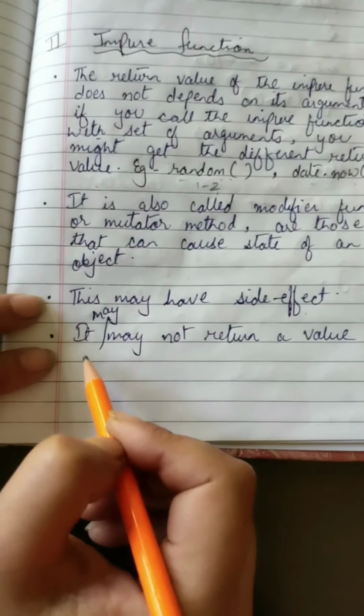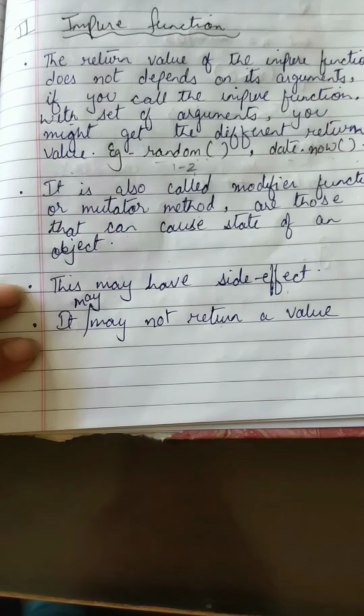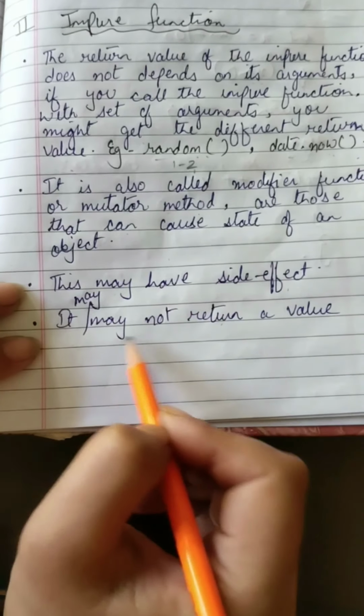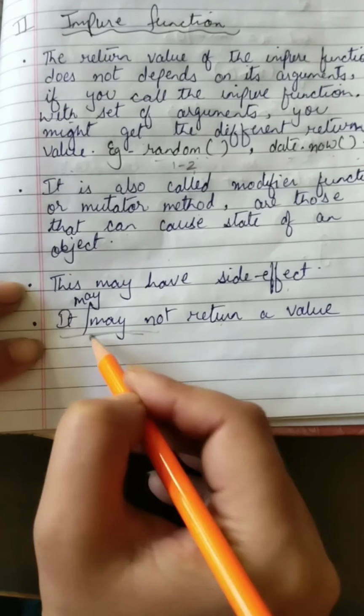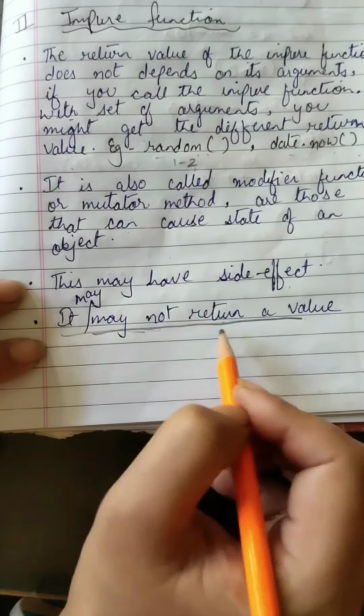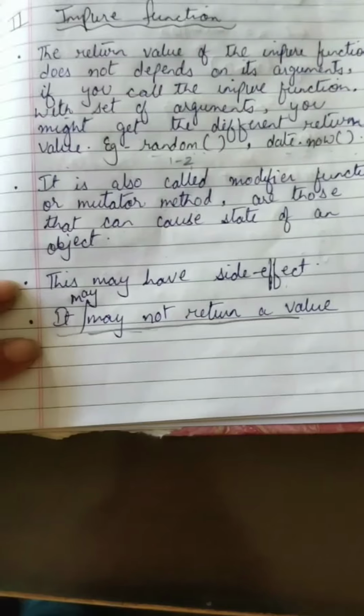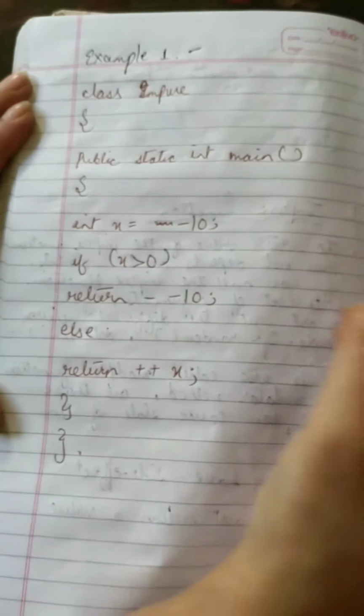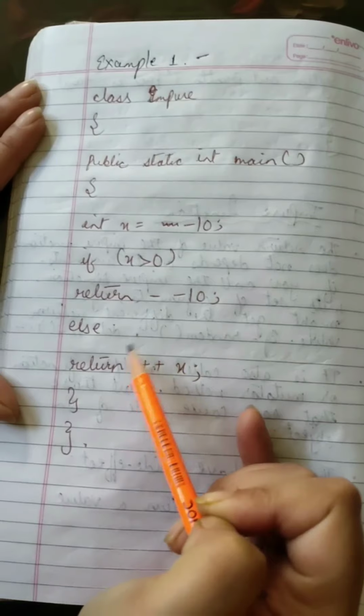It may or may not return a value. While using an impure function, you can use a return value, or you may not use a return value. This idea will become clear when you see the examples related to the return value and the non-return value. Let's see the first example with a return data type.